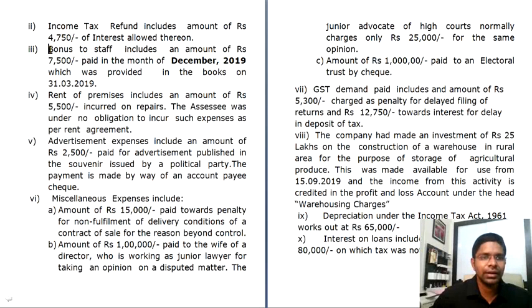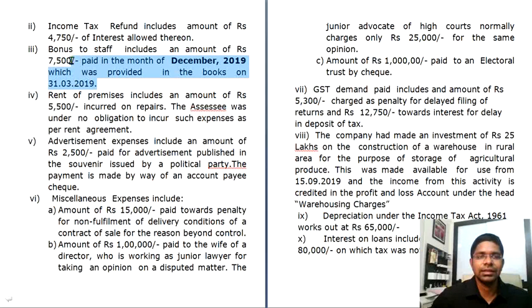Now the third point, bonus to staff includes an amount of rupees 7,500 paid in the month of December 2019, which was provided in the books on 31st of March 2019. Now this particular point belonged to the earlier year. Though it was provided in the books on 31st March 2019, that is the last year, it will be disallowed. And this year, since the bonus which belonged to the earlier year was paid in this year, it will be permitted as deduction in this present financial year.